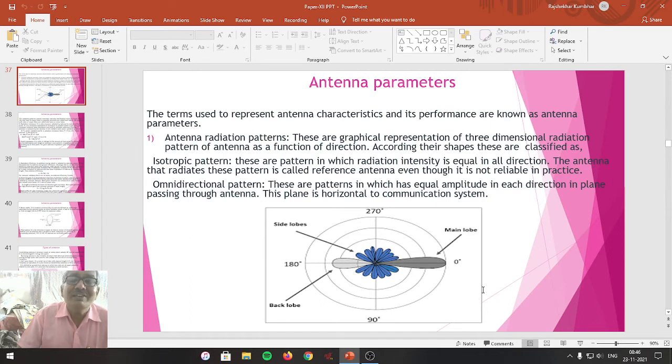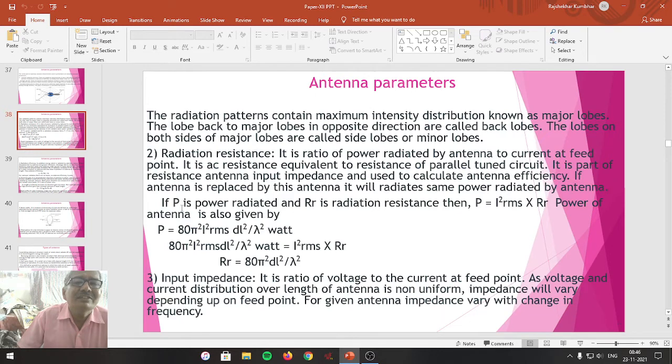So that's why radiation pattern plays a very vital role in representing the directionality of an antenna in the space where it is going to be located. Friends, the second terminology is radiation resistance. It is the ratio of power radiated by the antenna to the current at the feed point.